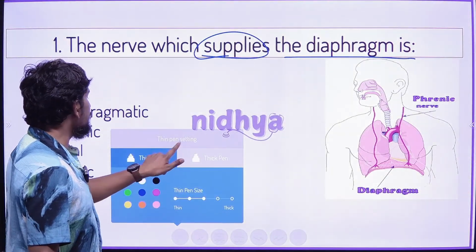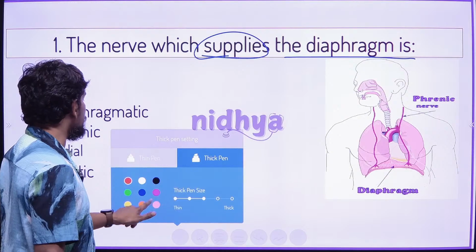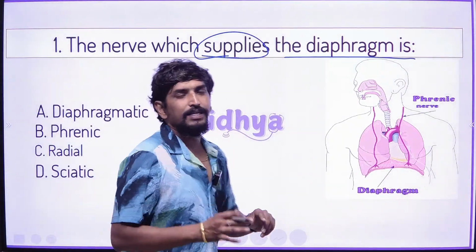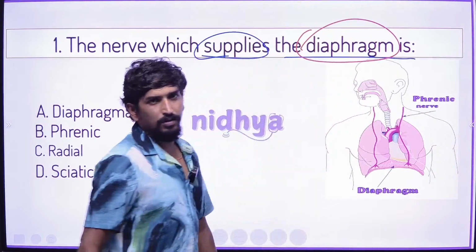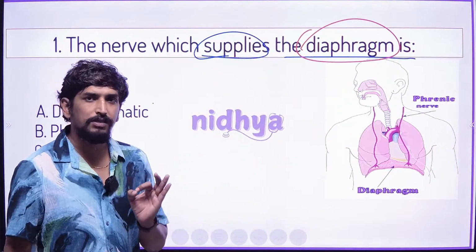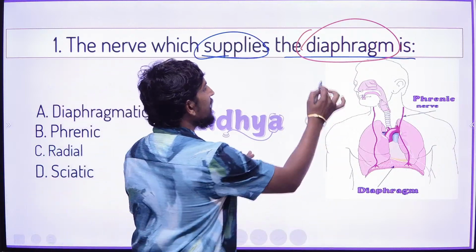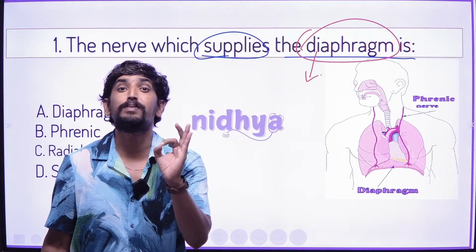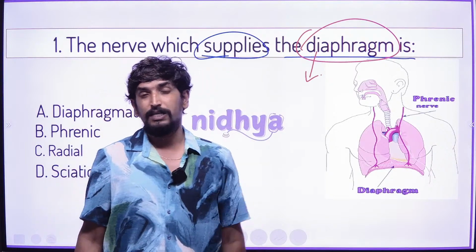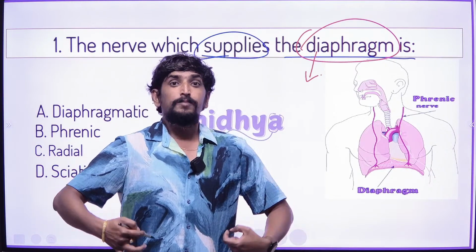See here, the diaphragm is a muscular organ. This diaphragm helps the human body in the respiration process, especially inspiration.